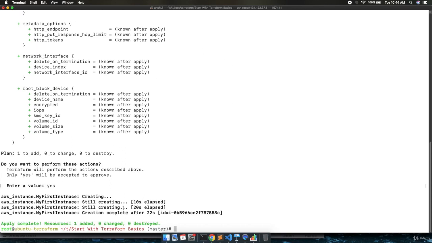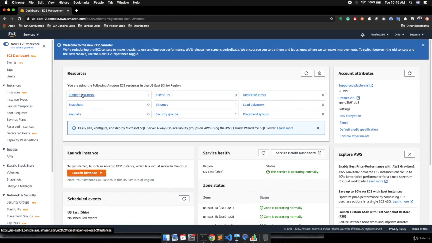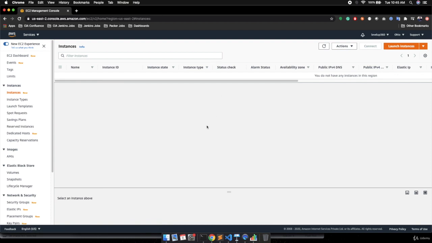and we can see the resource is created. This is the resource ID 558C. If we go to the AWS and refresh the dashboard, a new instance is being created. We will open the instance, and yes, the 558C instance is being created on my AWS, right?